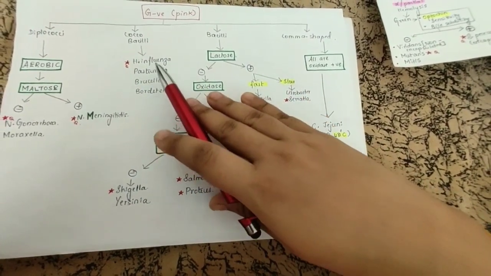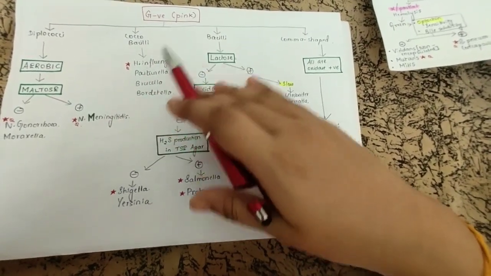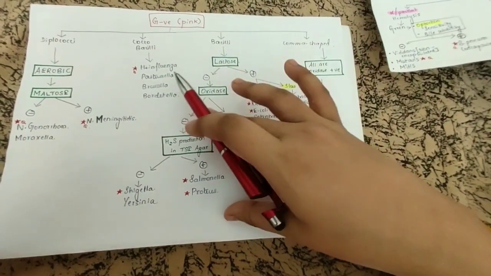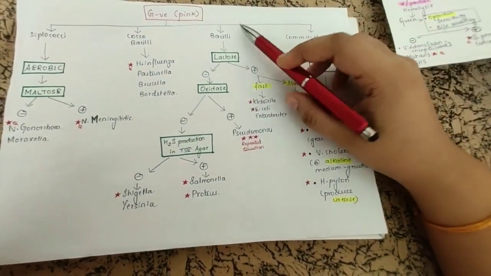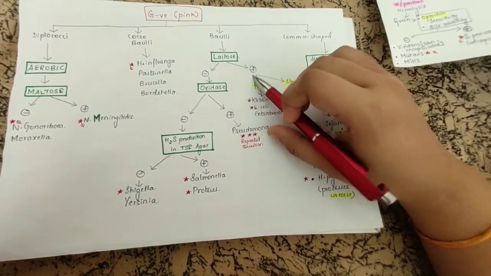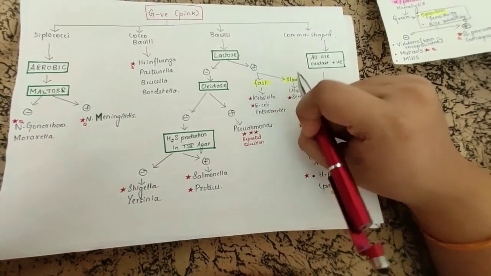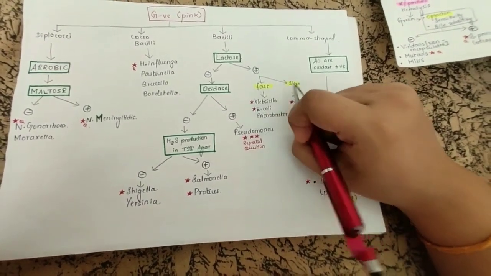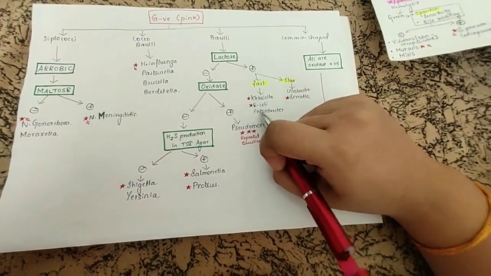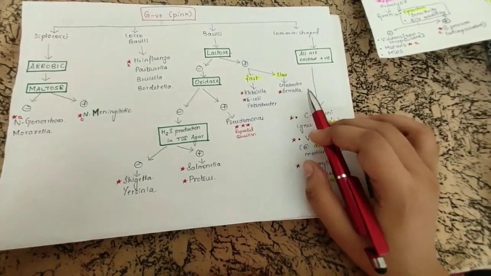In exams I was always confused whether Haemophilus influenzae is gram positive or gram negative, but it is under gram negative. In the bacilli part, to differentiate them we can use the lactose test, and if it is positive, we see whether it is a fast fermenter or a slow fermenter. Fast lactose fermenters are Klebsiella, E. coli, and Enterobacter, and slow fermenters are Citrobacter and Serratia.